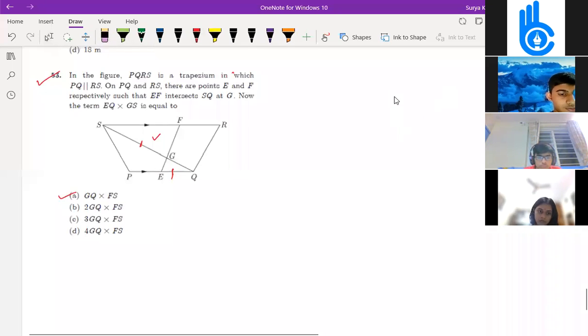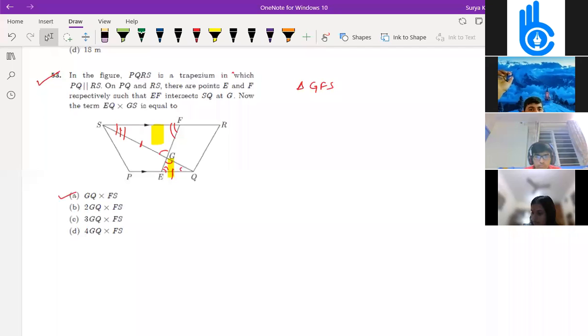Yes, sir, that is the only option. This triangle and this triangle, if you make them similar, then we can just say. In this triangle, these are vertically opposite angles. Angle F is equal to angle E and angle S is equal to the similar angle. By double A, both are similar. So we can write triangle GFS, here double, here double, here triple, and here also triple. So triangle GFS is similar to triangle